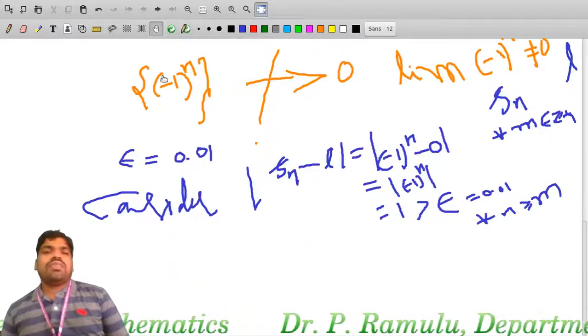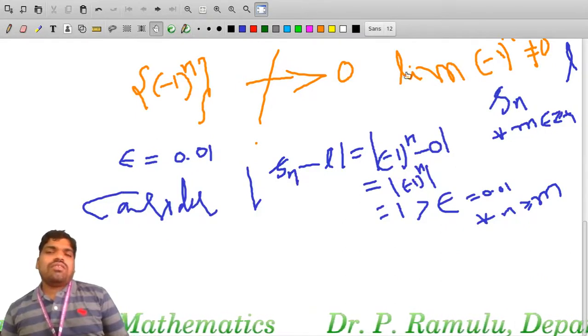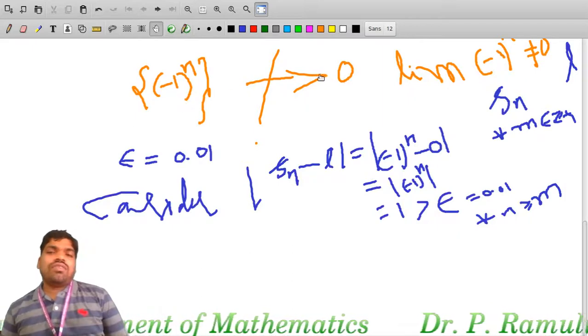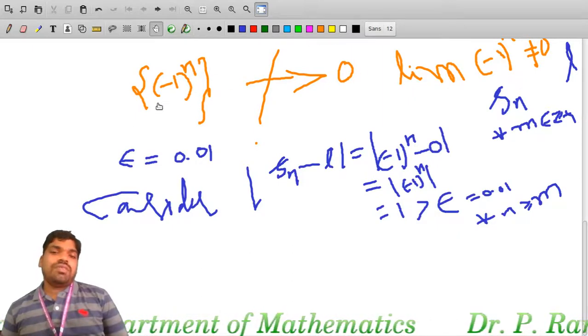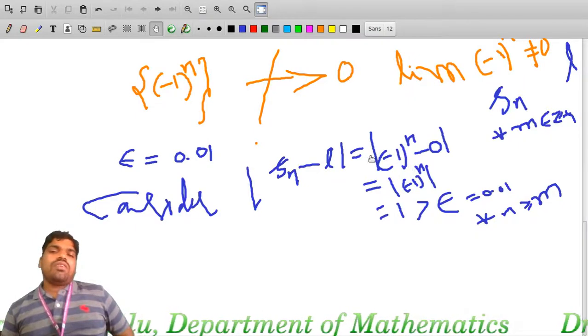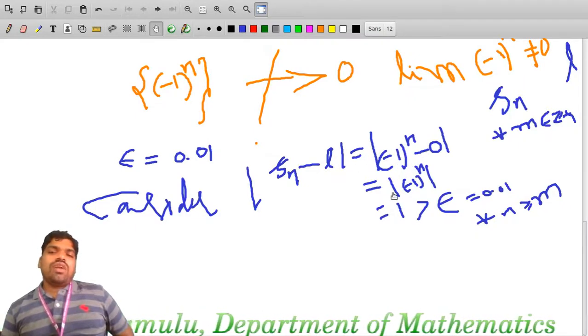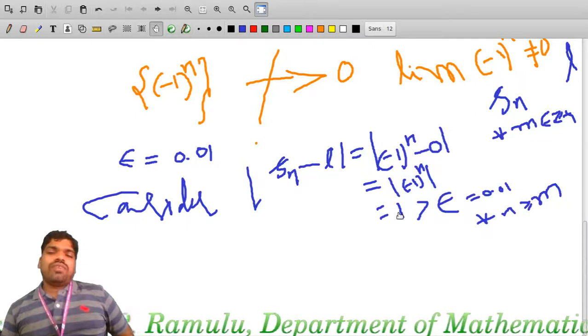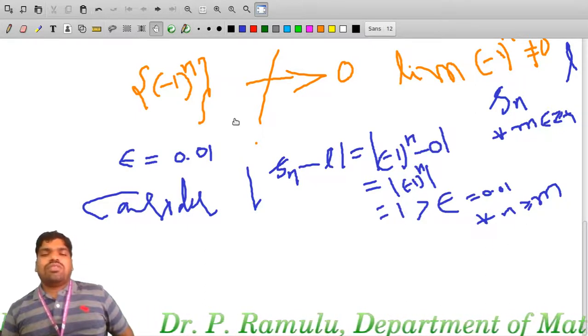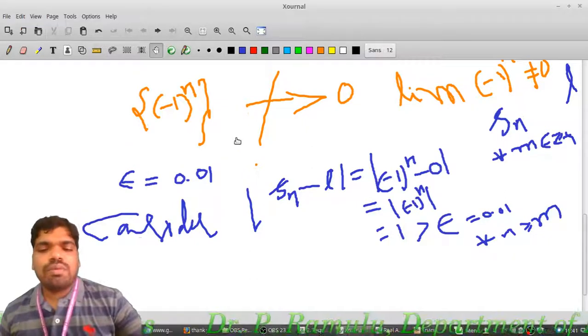So for example, I am taking this one problem. Sn equal to this, with epsilon equal to 0.01. I am trying to show that this does not converge to 0. That means L equal to 0 is not the limit of this sequence. For that I consider Sn minus L. Sn is nothing but minus 1 whole power of n, L is nothing but 0. So modulus of minus 1 whole power of n equals 1, which is greater than epsilon equal to 0.01 for all n greater than or equal to m. So this way we have to prove the problem.